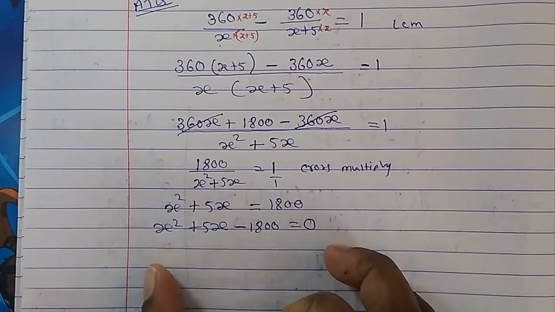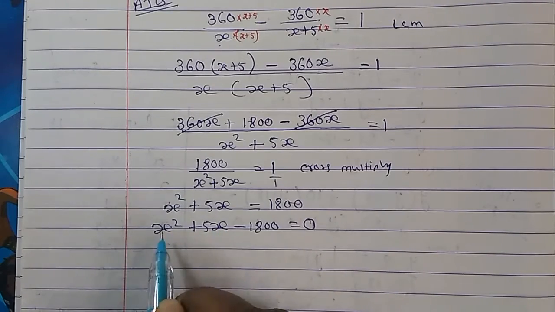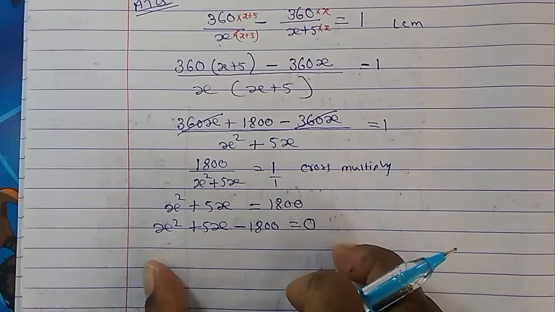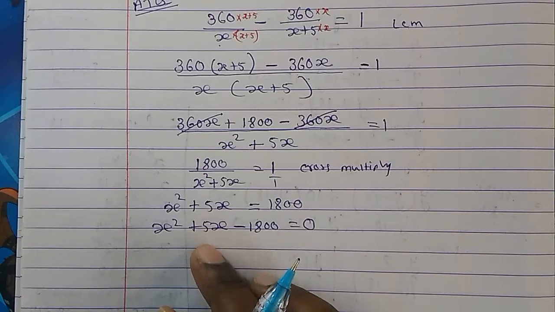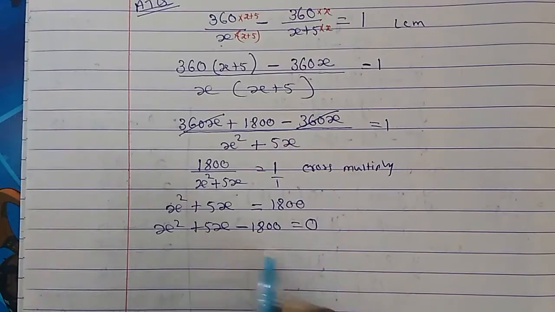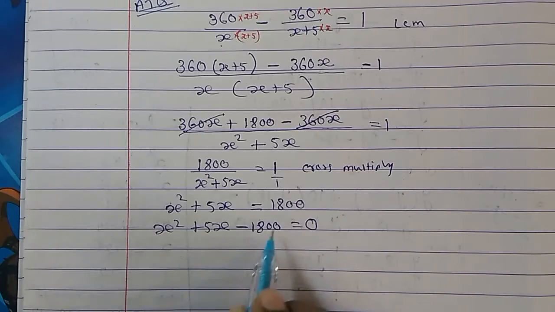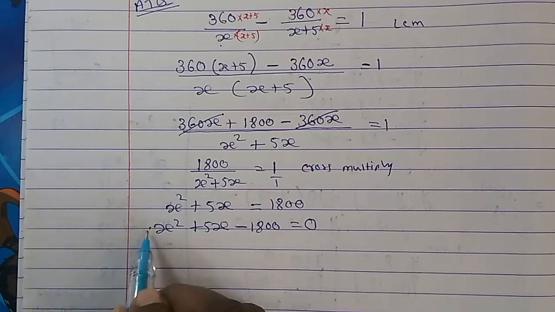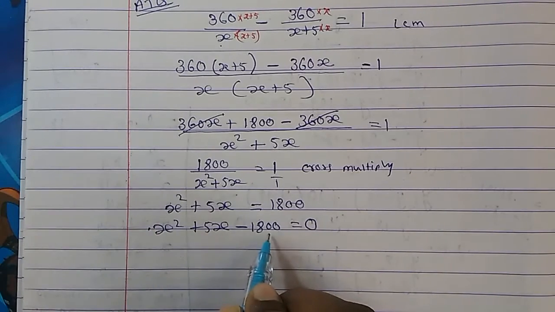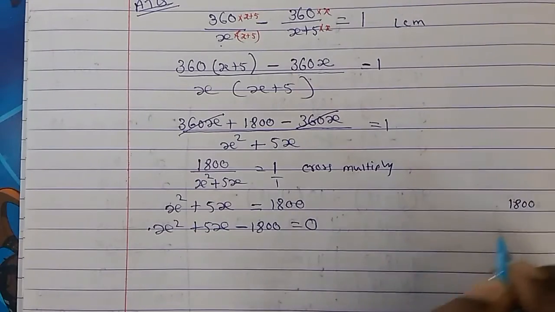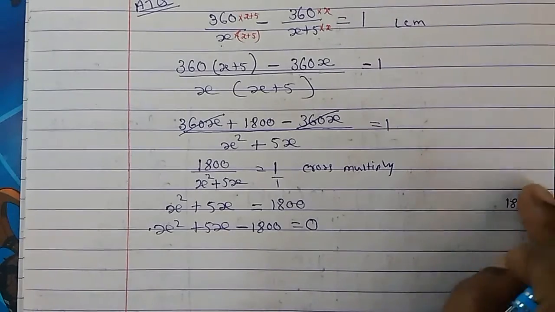So now you see this is a proper quadratic equation, because the highest degree is 2, then the next degree is 1 here, then here 0. Okay, so this is proper. Now let's solve this by the factorization method. We have to find two numbers that will give us the middle term. Means for the first term and the last term we multiply only the numbers. Here we have 1, so when we multiply we get 1800. Now let this 0 be here. Whenever 0 comes, it becomes easy. Keep the 0 as it is.